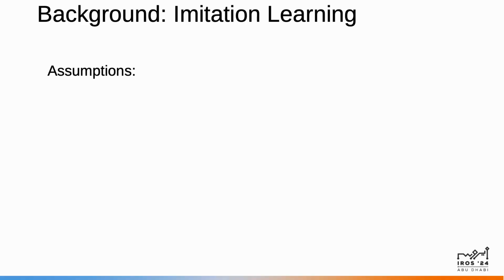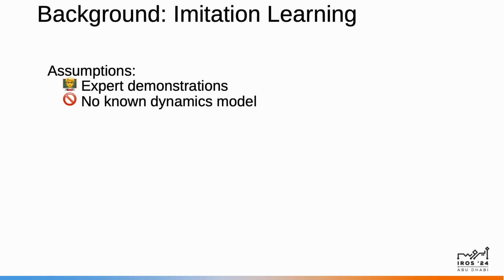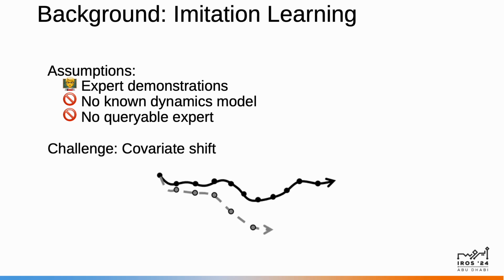First, let's make our problem setting a little bit more explicit. We are focusing on offline imitation learning, where we are given a set of expert demonstrations and nothing else. We don't know the environment dynamics, nor can we sample from it, and we can't query the expert for labels. A significant problem in this setting is covariate shift, where as the policy acts in an environment, error accumulates and pushes it outside of the data support of expert demonstrations. Once the policy leaves the expert data support, it starts making arbitrarily incorrect actions, resulting in failure.